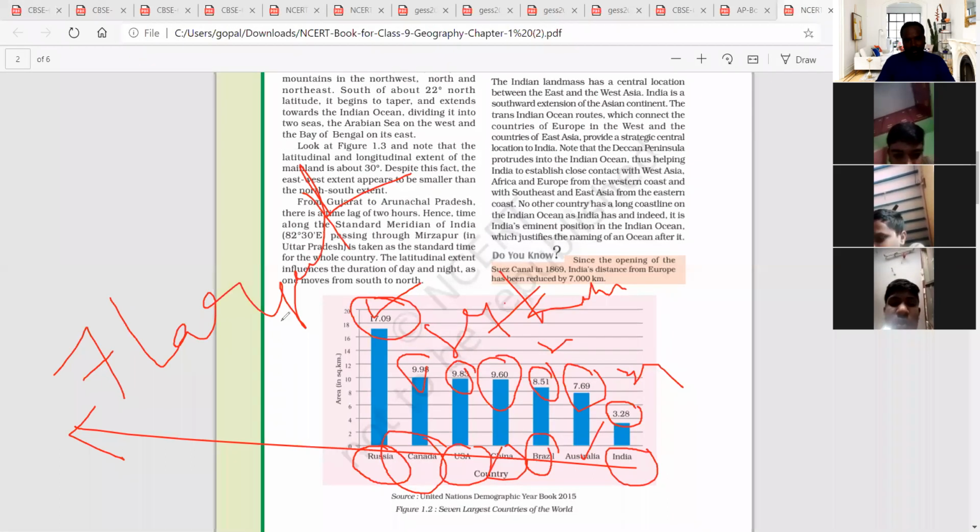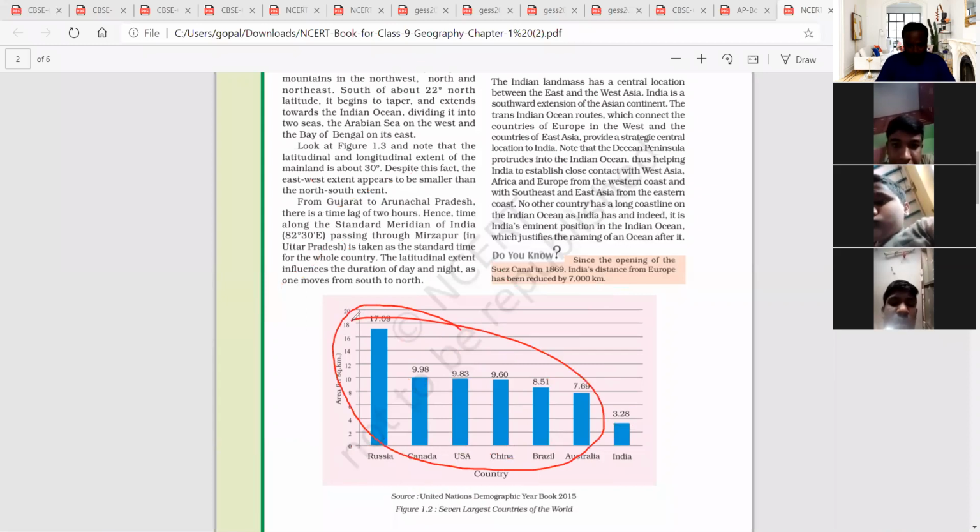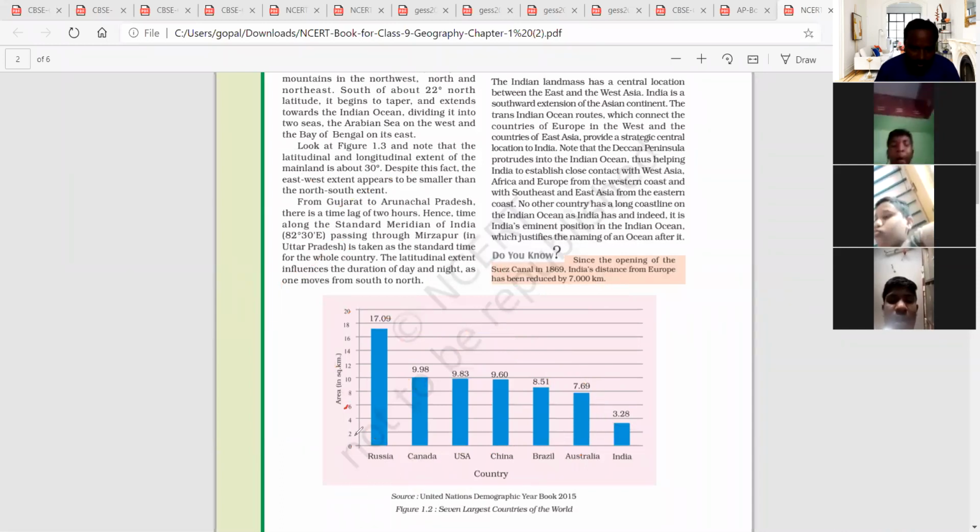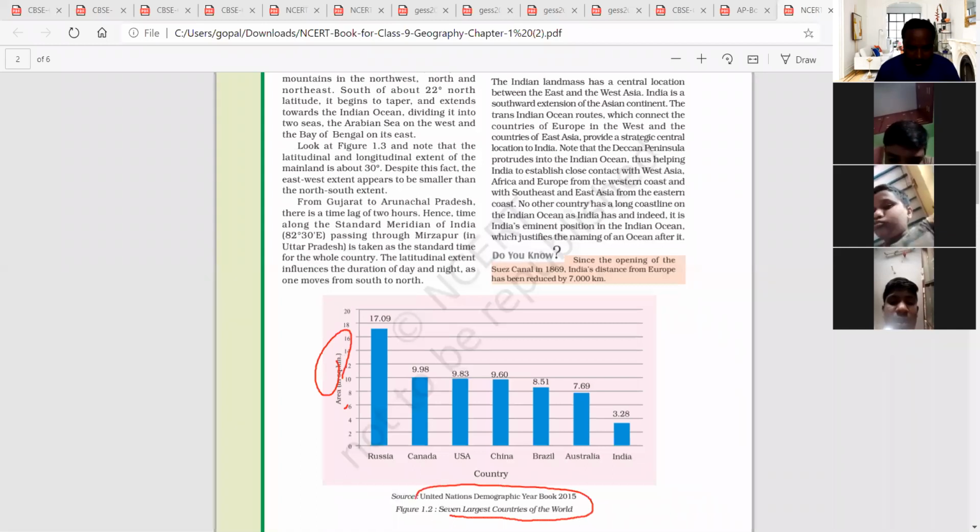Okay, so just remember this one. The size of India is very important. This graph totally says about the area and also the comparison with other countries. The graph is given in square kilometers area, showing the 7 largest countries in the world. This data is according to the United Nations Demographic Yearbook 2015. So according to this data, India is considered the 7th largest country in the world.